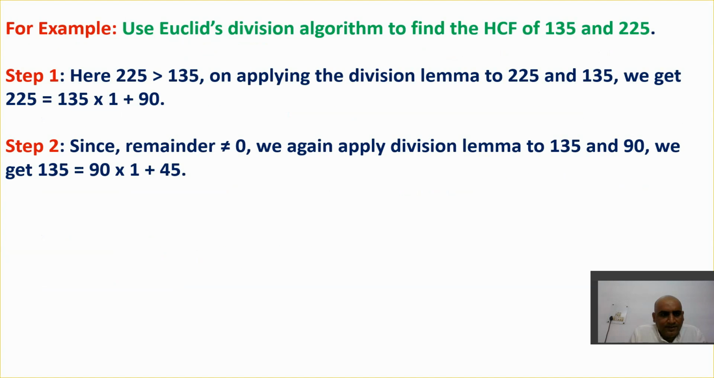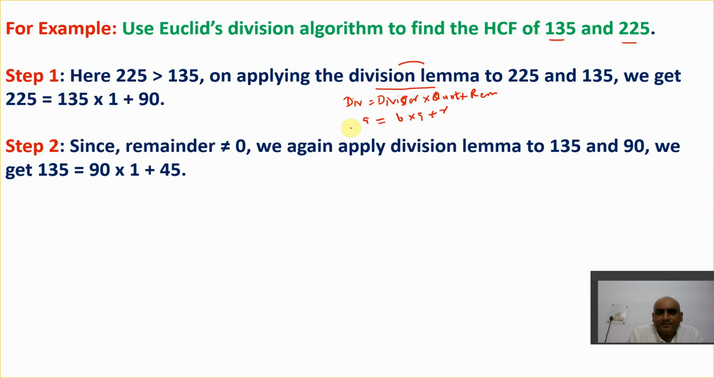Now let's say I've taken an example here. You need to find the HCF of 135 and 225. So you need to find the HCF of 135 and 225. You know about the division lemma: dividend is equal to divisor into quotient plus remainder. So A is equal to B into Q plus R. We have just learned the division lemma.